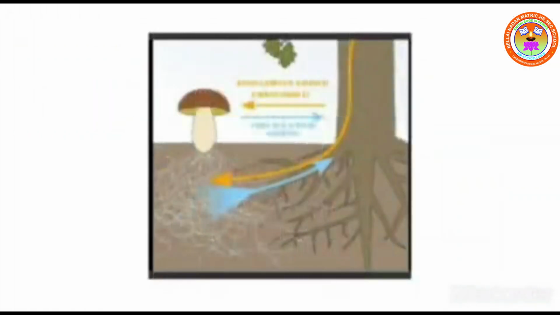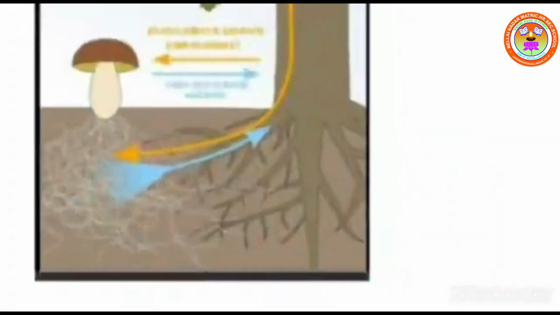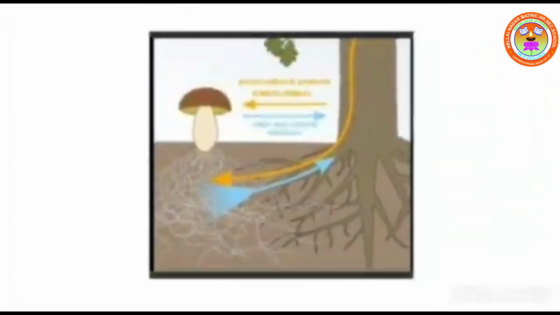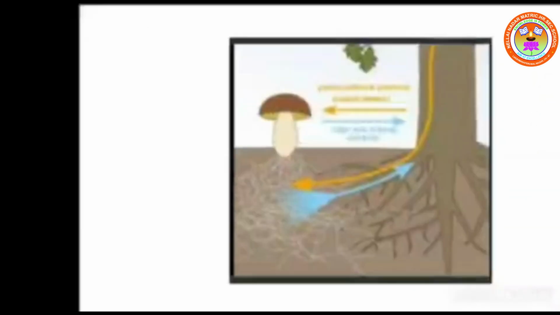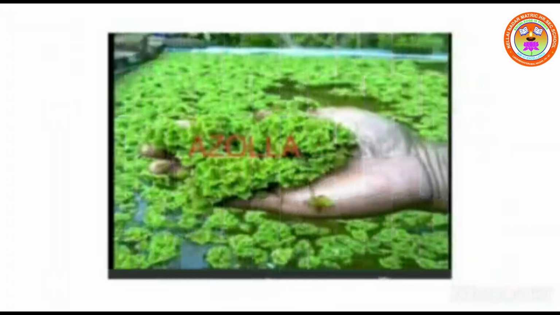Mycorrhizae. These fungi have symbiotic association with roots of vascular plants. They increase the uptake of phosphorus. Example, citrus, papaya.